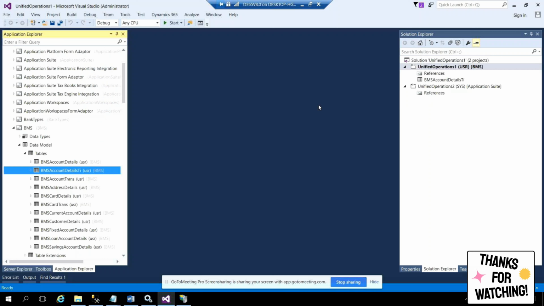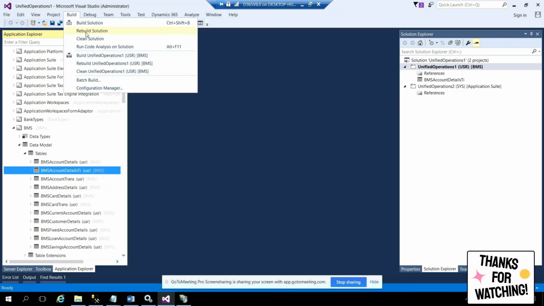Okay, so these are some basic things you want to understand. And once your development is done, what do I have to do? You have to go and build the solution. What happens if I build the solution? It will do multiple operations. The first thing is, whenever you create a table, it will not go and sit in the database. It has to be synced into the database. That is done by right clicking on the project, going into the properties, synchronize database on build. You have to select true, click on apply, okay, then go for build. It will build and send the table into the database. This is one operation. The synchronization of the database is one operation.